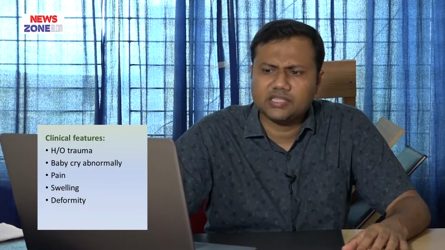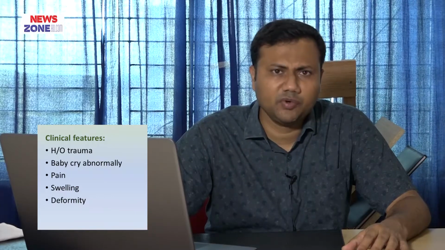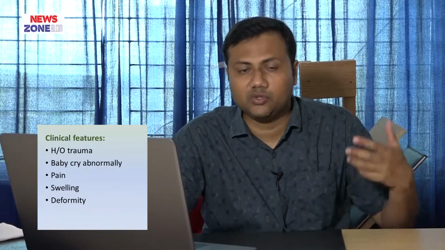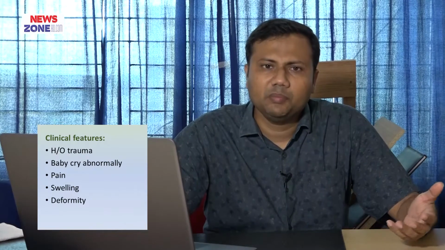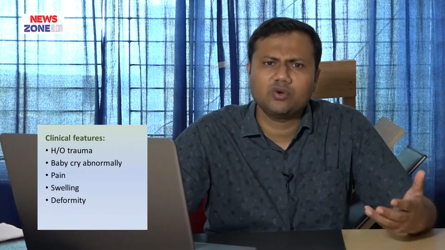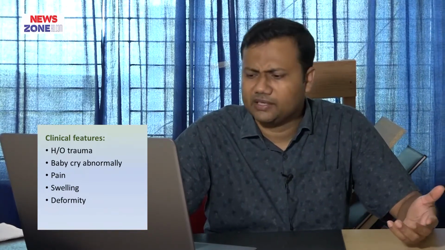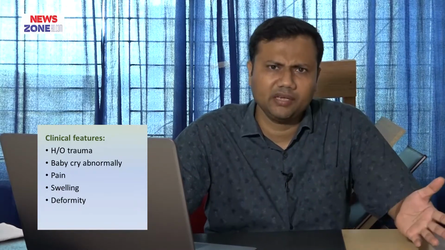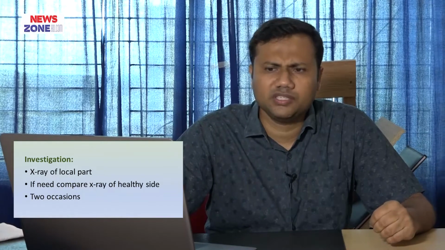And we can see this type of findings, that is deformity or swelling or reluctance to move that limb or part. If injury occurs in the lower limb, the baby is reluctant to stand or walk or run. In that case, we can diagnose, yes, there is something happening in his limbs. Okay. And the one investigation usually sufficient for diagnosis of children's fracture is X-ray.